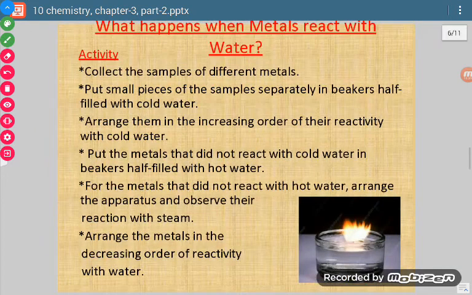Now what happens when metals react with water? Till now we were doing the reaction with air, now we are doing reaction with water.